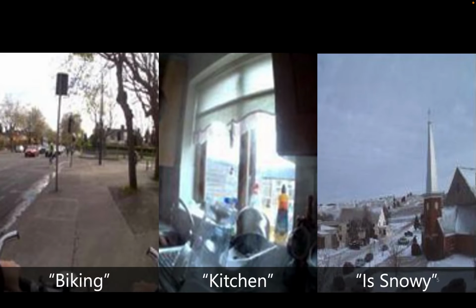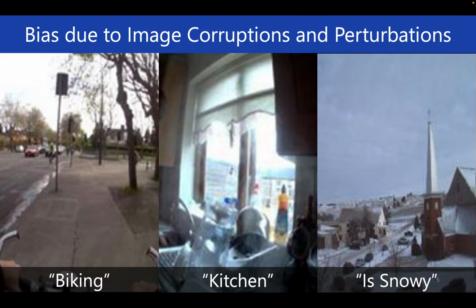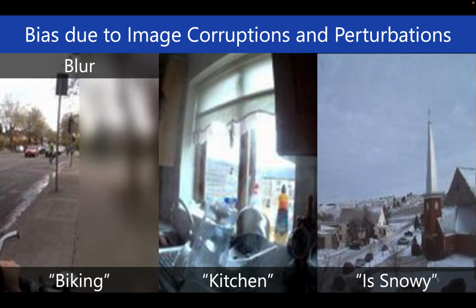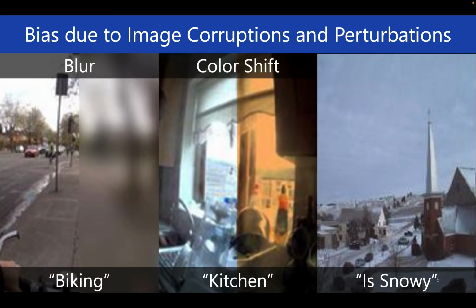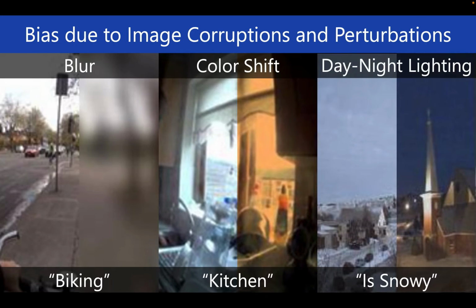The world we live in is not perfect, where distortion, corruption, or perturbation happens in data, such as an image blurred with a privacy protection scheme, with a wrong color temperature due to camera missettings, or with varied daylight conditions. Here, to discuss them in a unified way, we consider all these non-perfect images as biased.